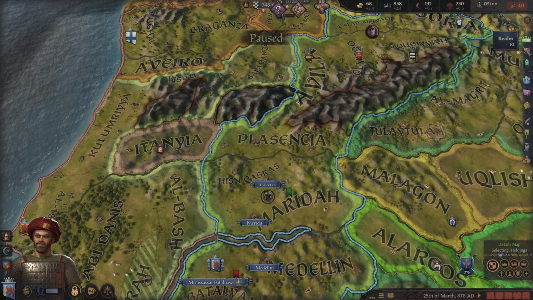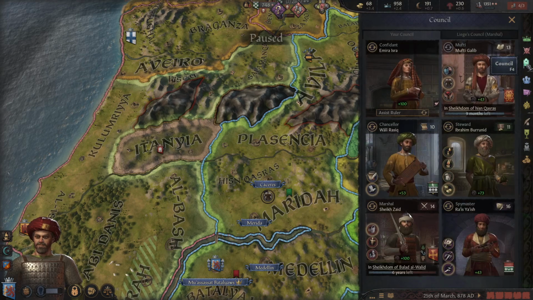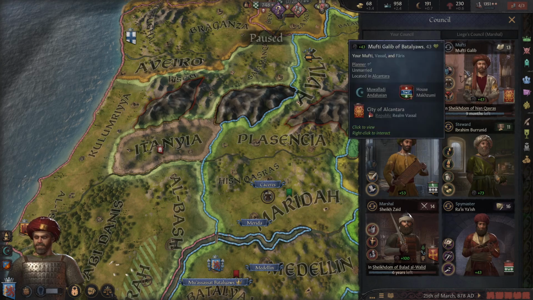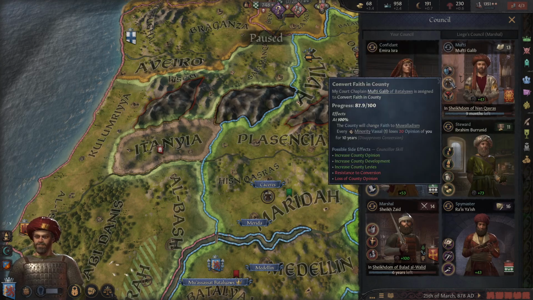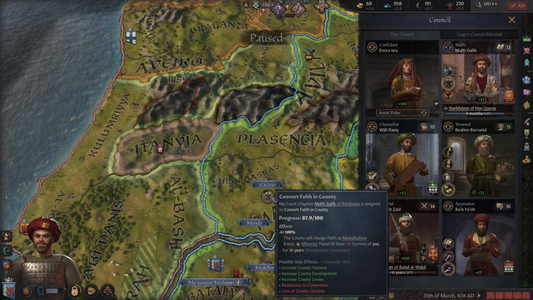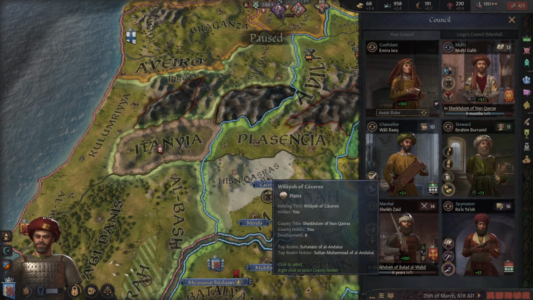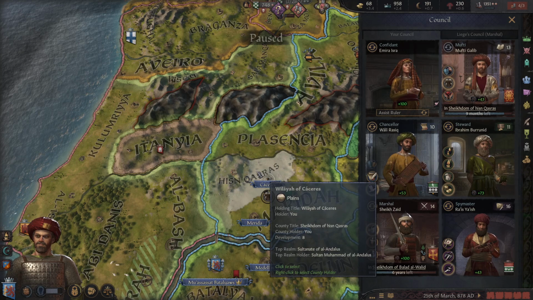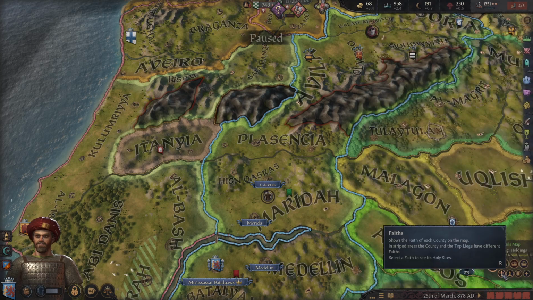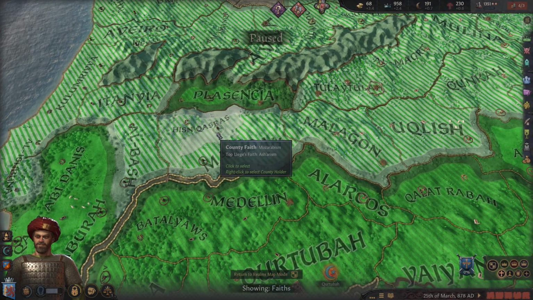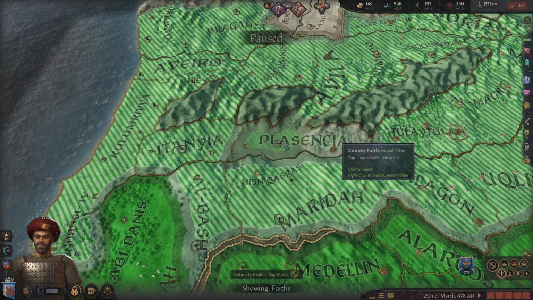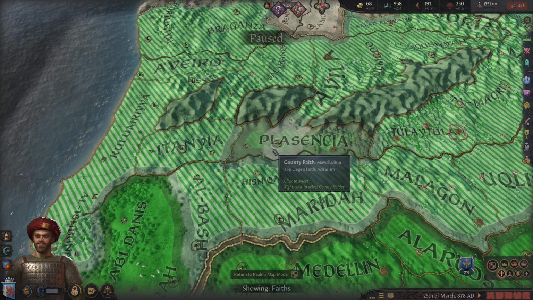go in the council here and have your guy here with learning click convert faith. You click and slowly, that is what is happening. It will convert this region to another religion. To show you what I mean, I could for example show you this. Currently it's this religion, but slowly it will happen what happened here, which is converting the religion.